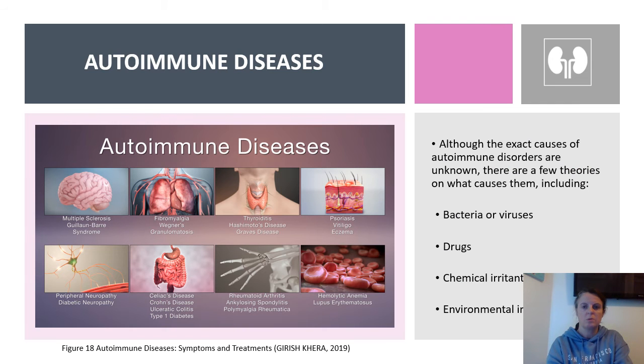There are many different types of autoimmune illnesses, as seen in Figure 18. Rheumatoid arthritis is a long-term autoimmune illness that primarily affects the joints and is classified as type 3 hypersensitivity. Warm, swollen and aching joints are common symptoms. There may be periods when symptoms develop, known as flare-ups, and then improve during remission.